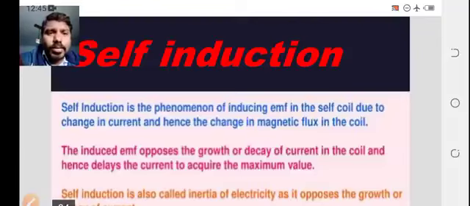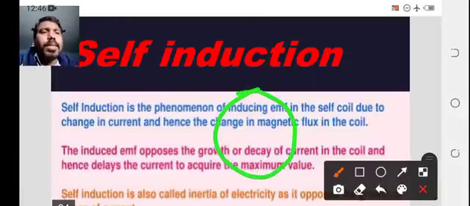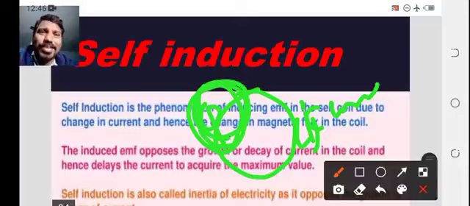Because of the current, the flux also will vary, but when you change the current in the same coil only, the flux will vary. So if you are taking a coil, and in the same coil you are changing the value of current, according to the change of current the flux value also will be changing.